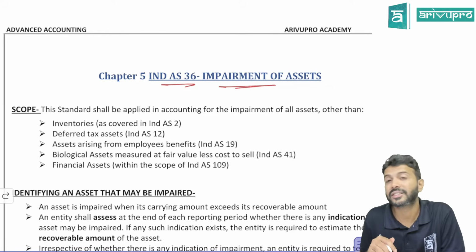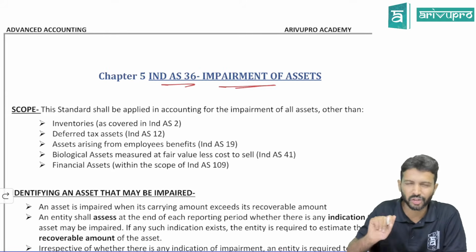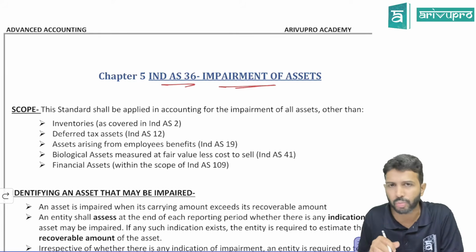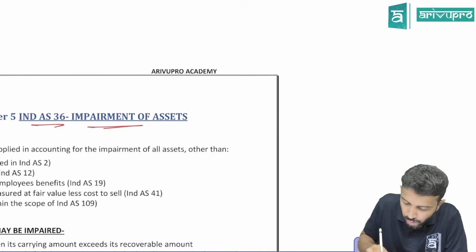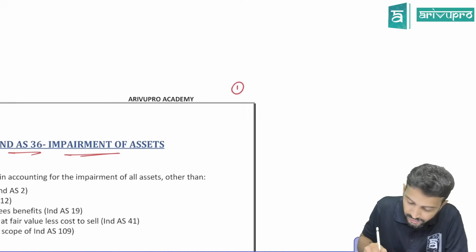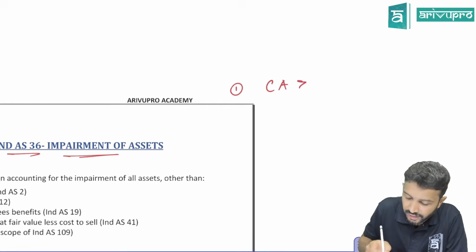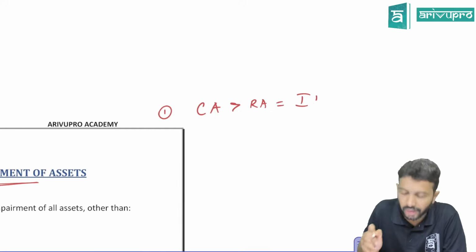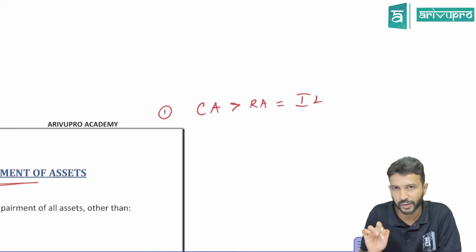When we did IND AS 38, intangible assets, we saw this impairment concept coming in. I just told you when impairment loss will come. Impairment loss will only come if what, sir? If the carrying amount of the asset is greater than the recoverable amount, then only you book something known as impairment loss. That's what we have been doing.